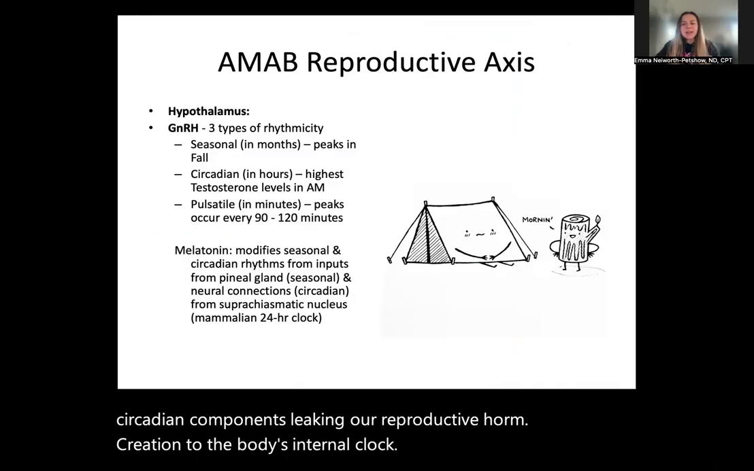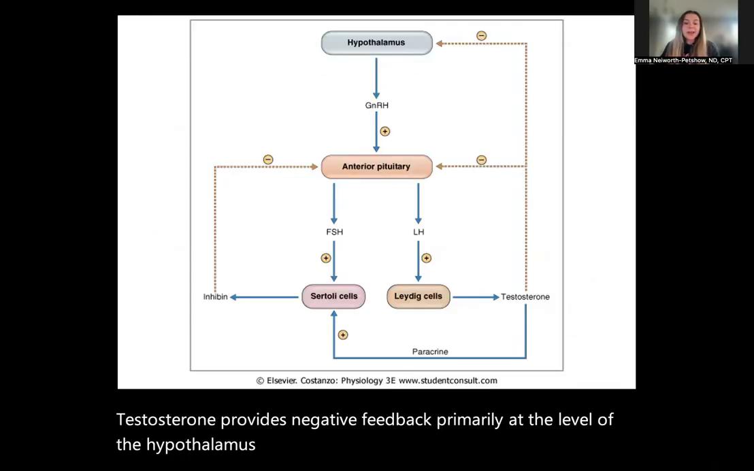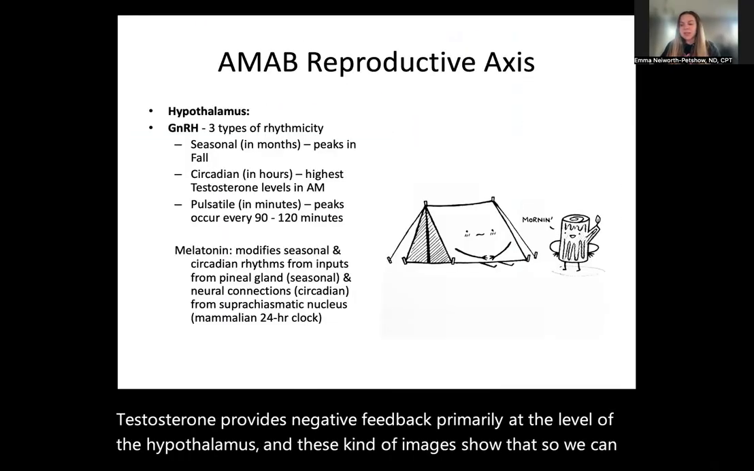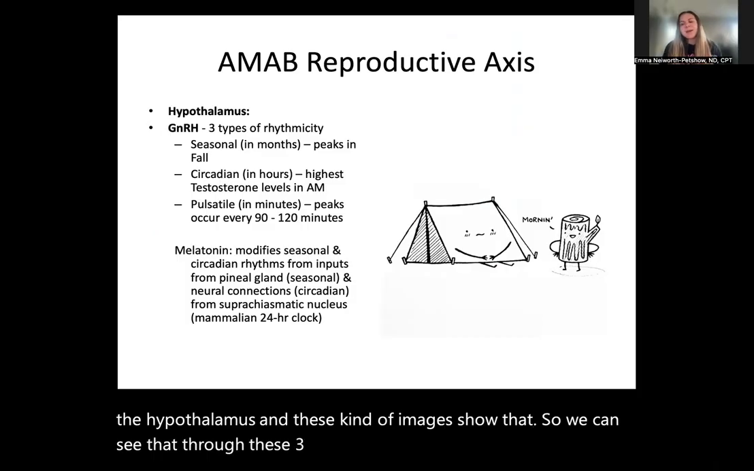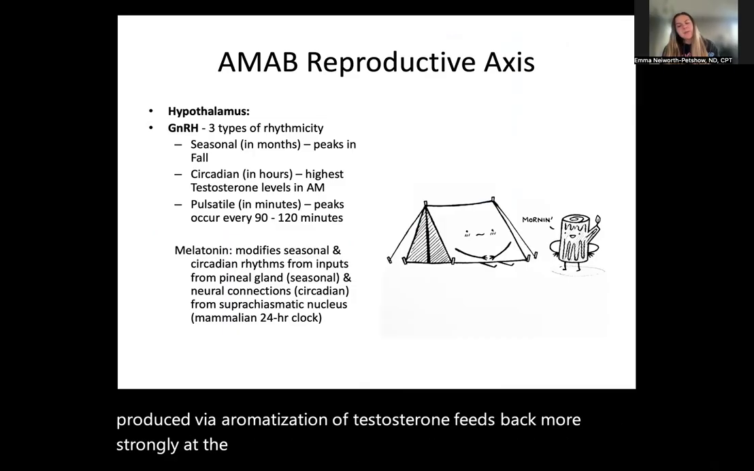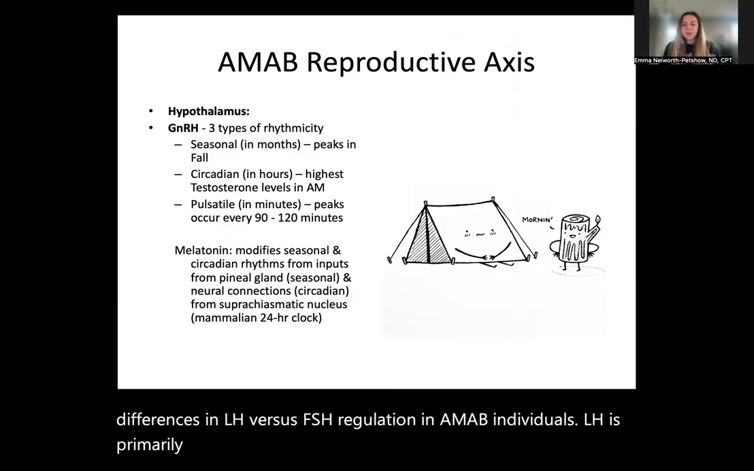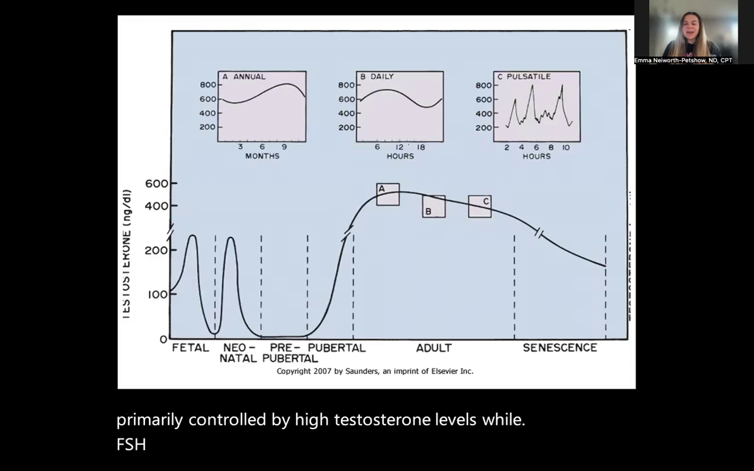Testosterone provides negative feedback primarily at the level of the hypothalamus, and these images show that. So we can see that through these three images here. Whereas estradiol, produced via aromatization of testosterone, feeds back more strongly at the pituitary gland. This distinction helps to explain the differences in LH versus FSH regulation. In AMAB individuals, LH is primarily controlled by high testosterone levels, while FSH is more influenced by estradiol.